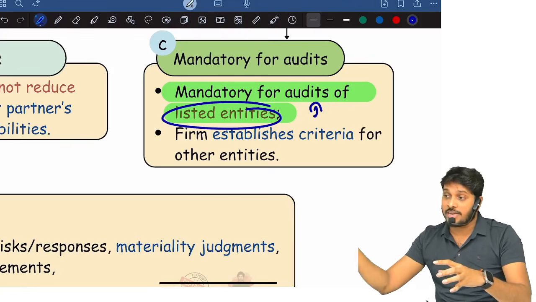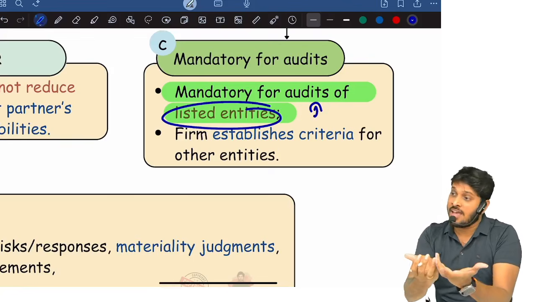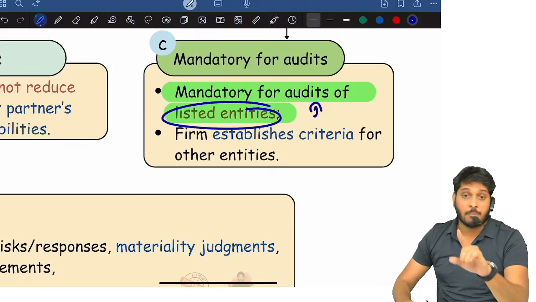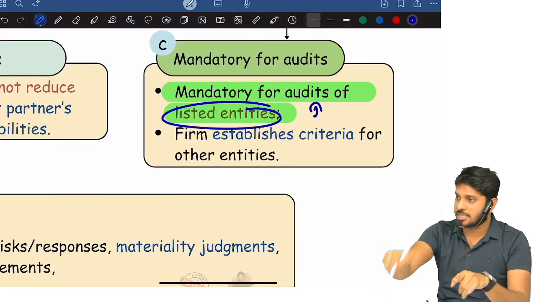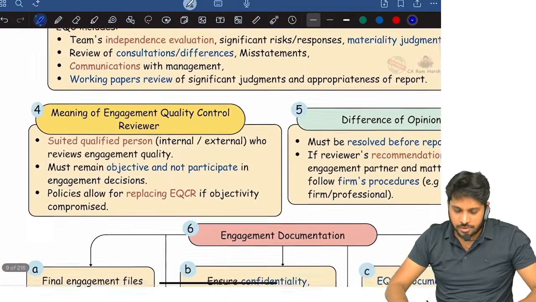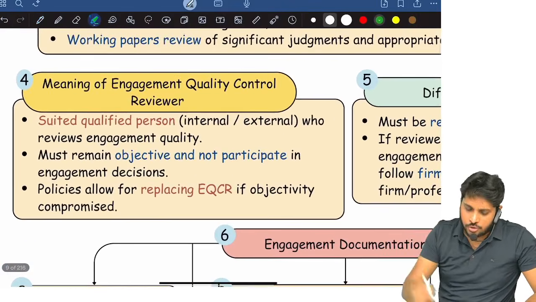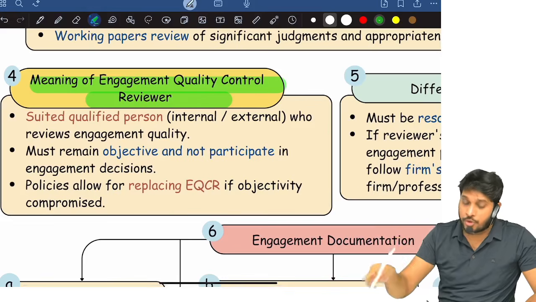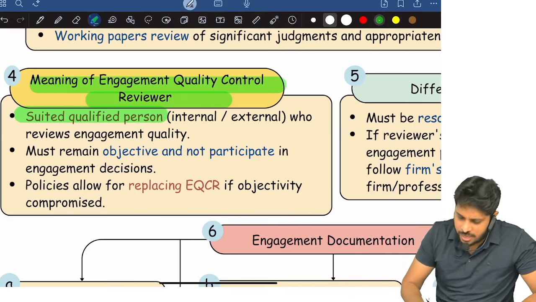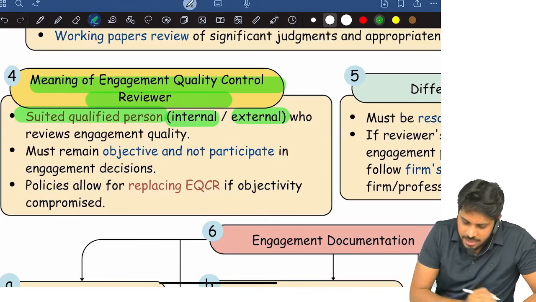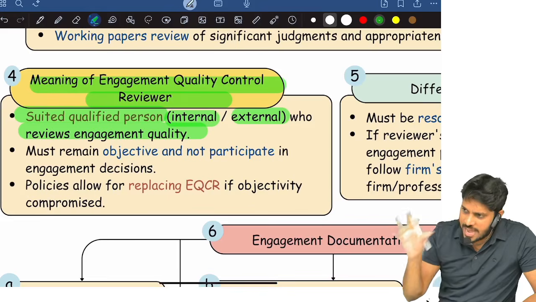Now, this quality control review is optional for various audits and other engagements. But for listed company audit engagements, quality control review is compulsory. Who should be the quality control reviewer? He must be a qualified person. He may be internal or he may be external who reviews engagement quality.